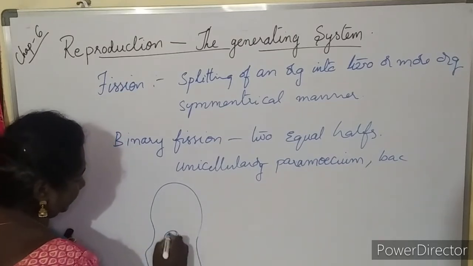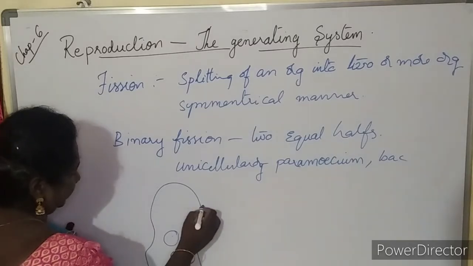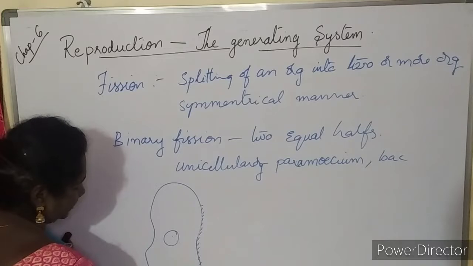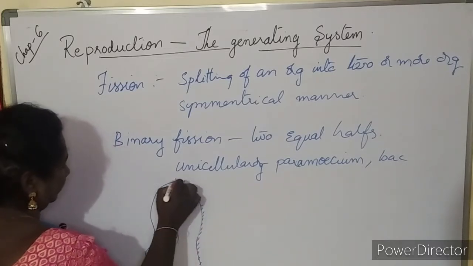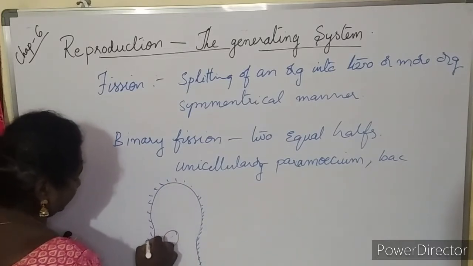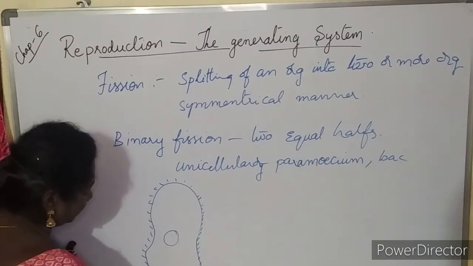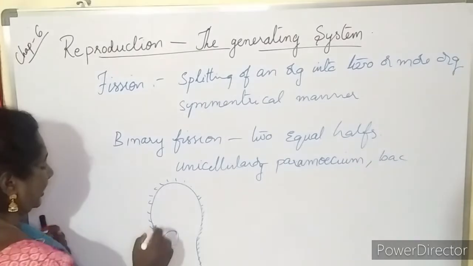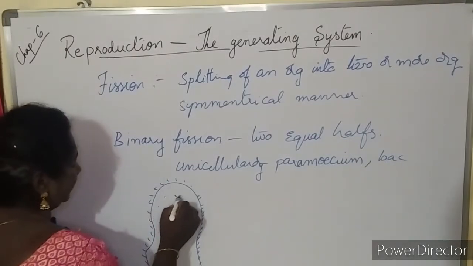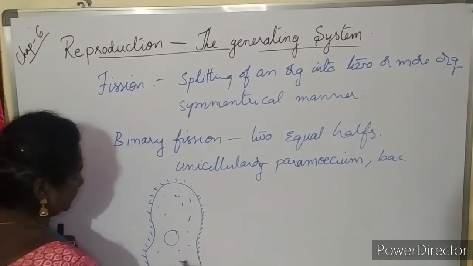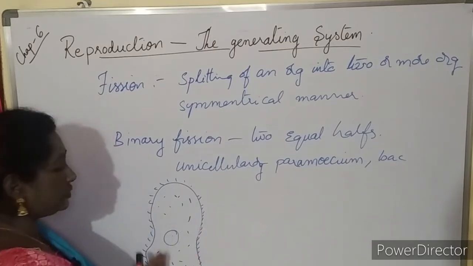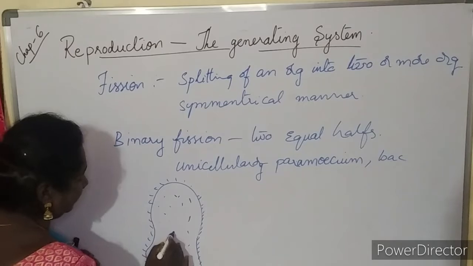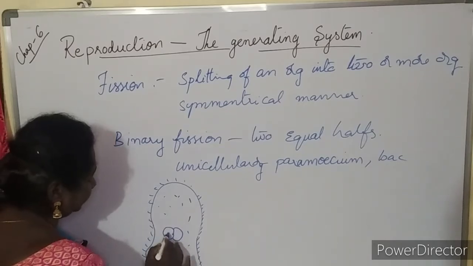In between, a nucleus is there, a vacuole is there, and the body of the paramecium is surrounded by cilia. These are used for the collection of food. Inside, the organism is completely filled with cytoplasm. So here, how does the splitting occur? First the nucleus divides here. The nucleus will be equally divided.